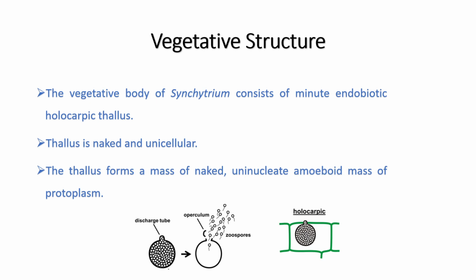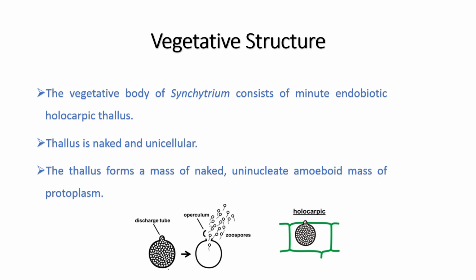Basically, there are two categories of fungus. One is holocarpic and another one is eucarpic. In the eucarpic fungus, only a part of the thallus is converted into the reproductive unit at the time of reproduction. But in the case of holocarpic fungi, the entire vegetative unit is converted into the reproductive unit.